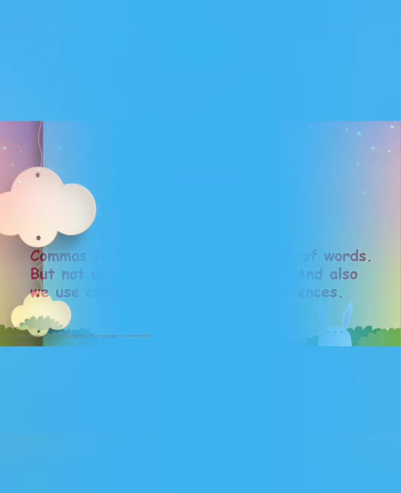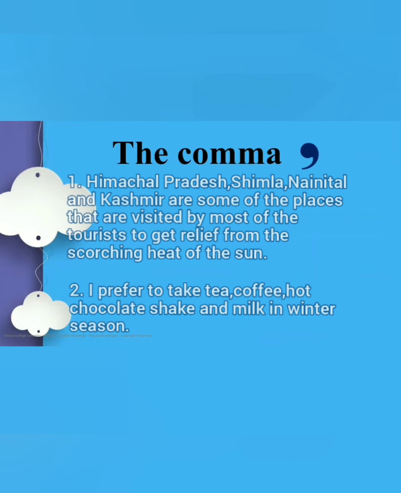Now let us see few examples where comma is used. First sentence, Himachal Pradesh, Shimla, Nainital, Kashmir are some of the places that are visited by most of the tourists to get relief from the scorching heat of the sun. You must have noticed that I have taken a short break while mentioning the name of the places.